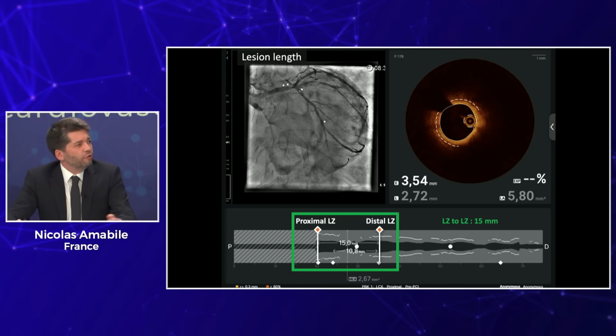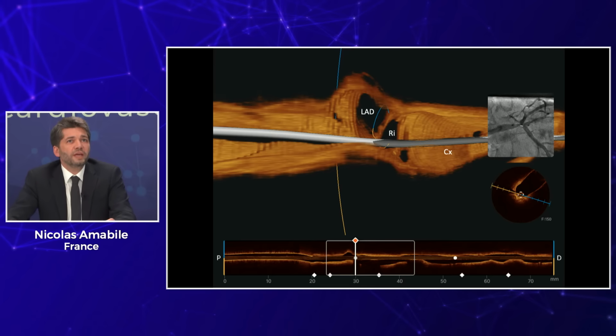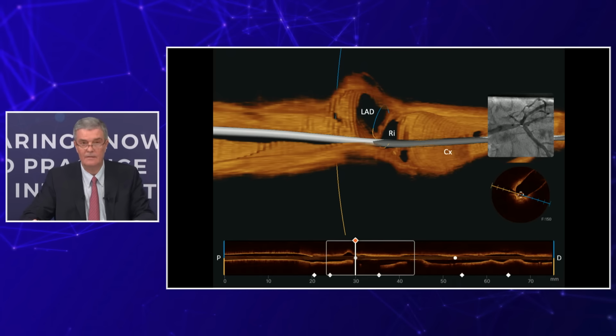And the other good option with the Ultreon 2.0 is that you are able to make some 3D reconstruction online in the cath lab and be able to assess the number of ostia. So this is a real trifurcation. You see that there are 3 ostia, one for the LAD, one for the ramus, and one for the circumflex. With the co-registration again, there is a white dot showing the position. Absolutely, you see that we are in the polygon of confluence, exactly where you like to sit.